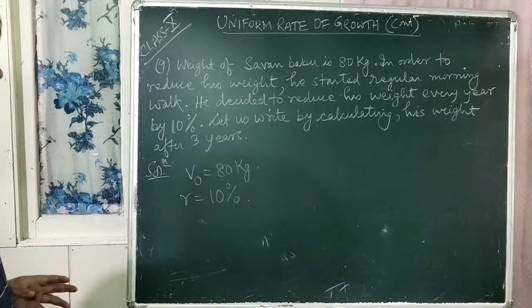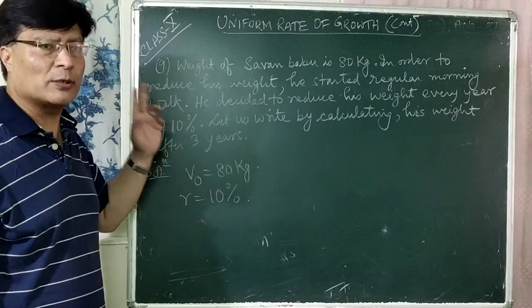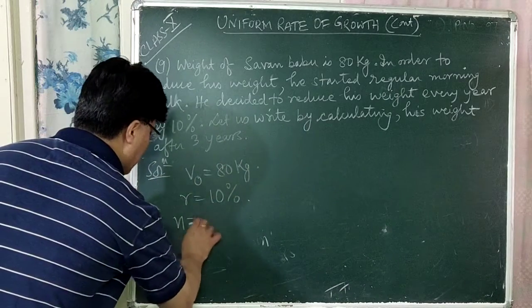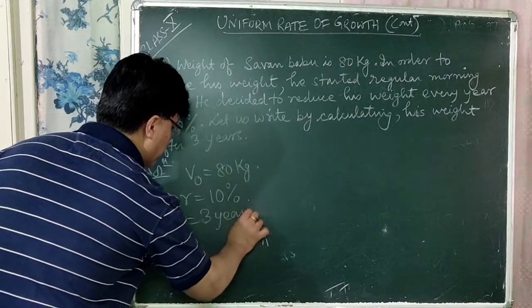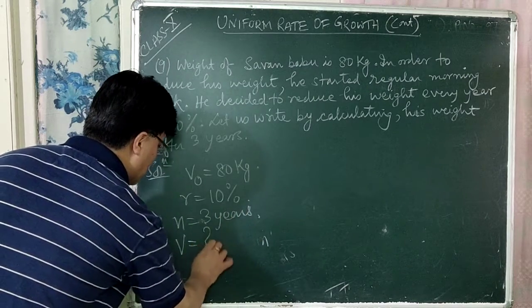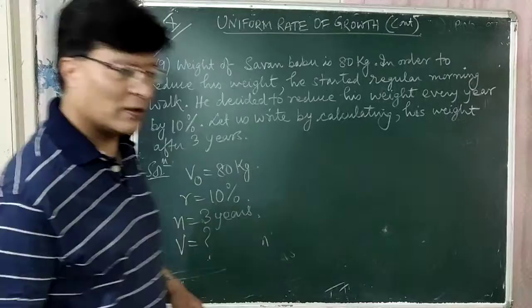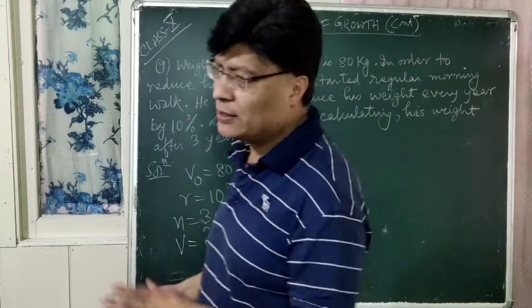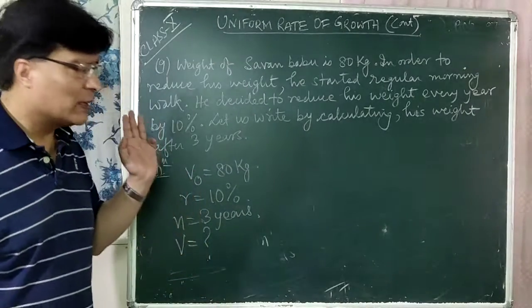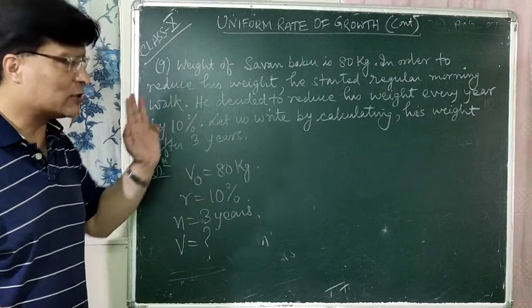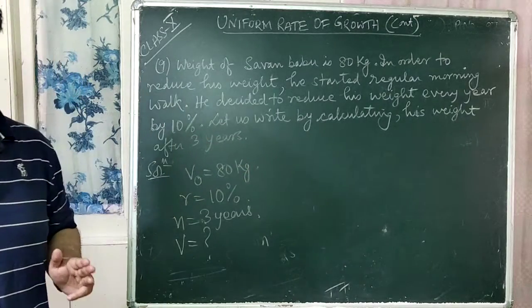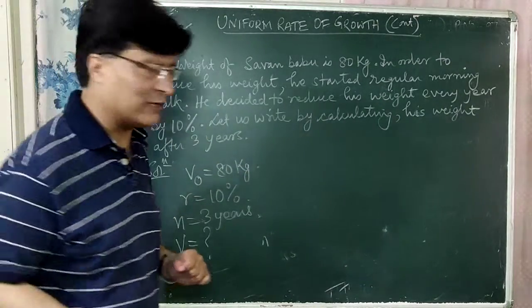So now you have to calculate the weight of Saban Babu after how many years? 3 years, right? So n is equal to 3 years and V is equal to question mark. V is the final value of his weight after 3 years. Here the rate of weight is decreased by 10% every year. So you have to use the minus sign formula.